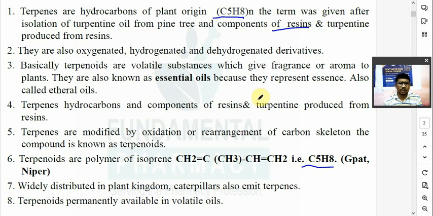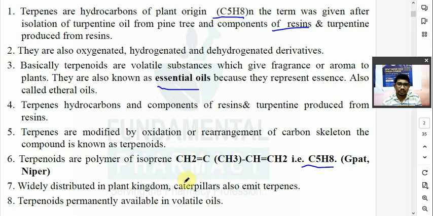So terpenes are nothing but the hydrocarbons of plant origin. Their formula is C5H8 n times. Okay, it was first isolated from turpentine oil, from a pine tree, and that's why they are given the name terpene. Basically, they are the hydrocarbons of plant, and their oxygenated, hydrogenated, dehydrogenated products, ये terpene के hydrogenated, dehydrogenated, oxygenated product जो है उनको अपन बोलेंगे terpenoids. You call them terpenoids. So they are known as essential oil or ethereal oils.